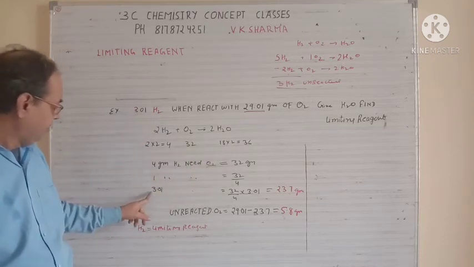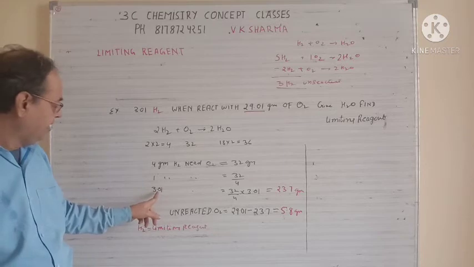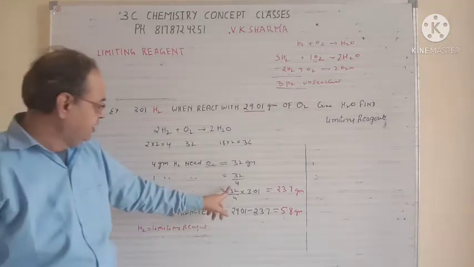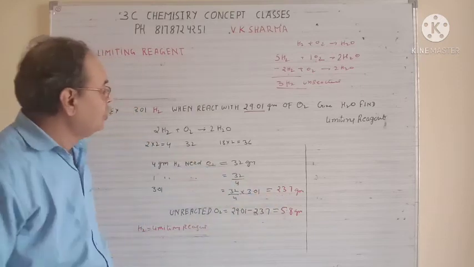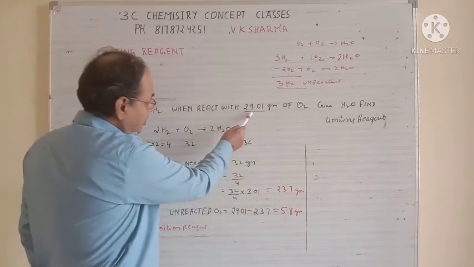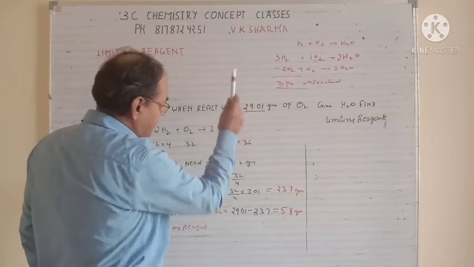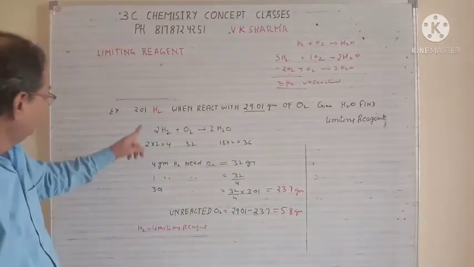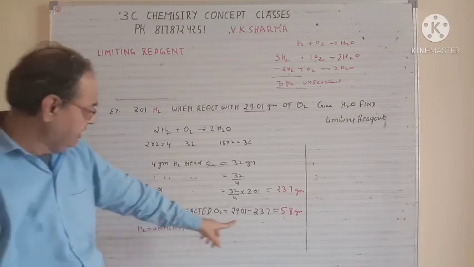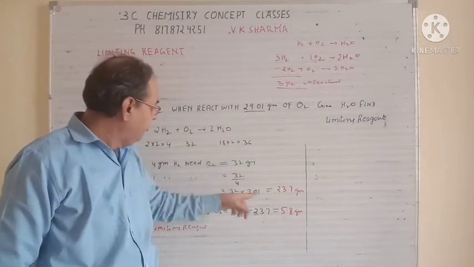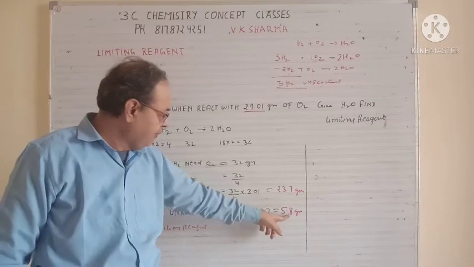Now for 3.01 grams, the requirement is 32 over 4 into 3.01. So this is about 23 gram. Now here, if you see, oxygen is in higher quantity and hydrogen is in lower quantity. So the unreacted part of oxygen is 29 minus the calculated value, that is 5.8.